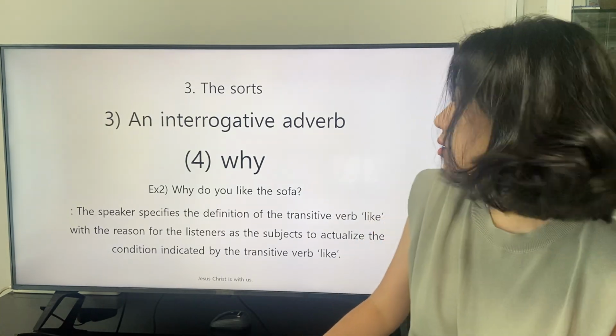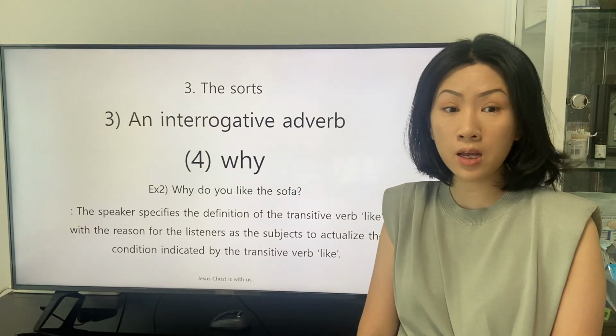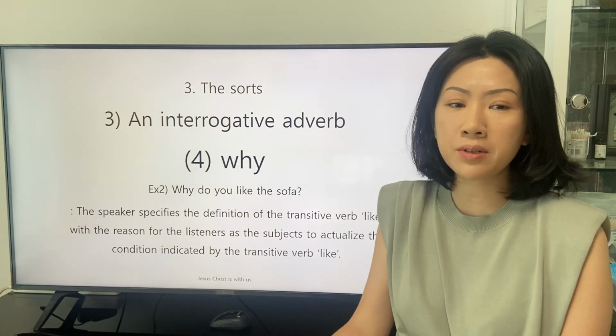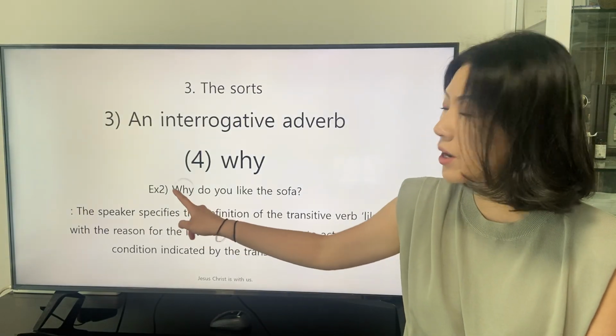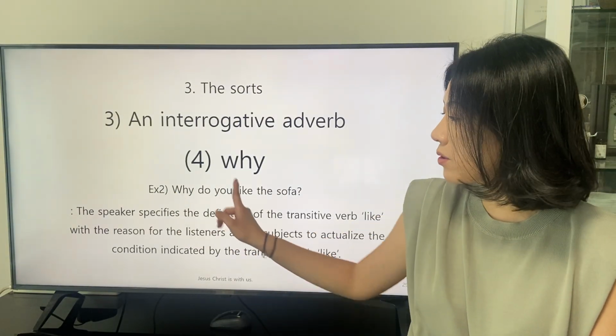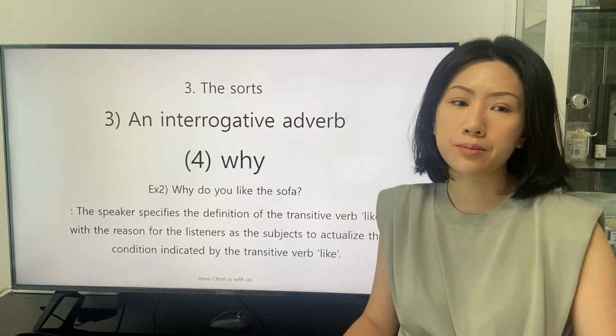Let's study the second example that the interrogative adverb why is applied in. The second example is this. Why do you like the sofa? The speaker applies the interrogative adverb why to describe the definition of the transitive verb like.